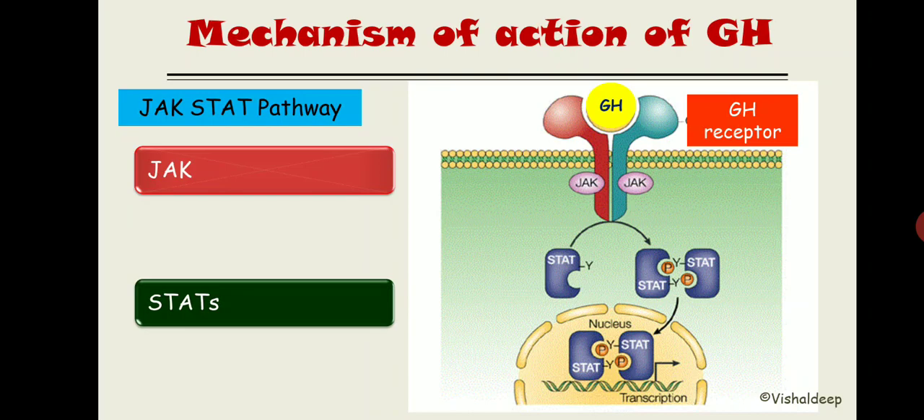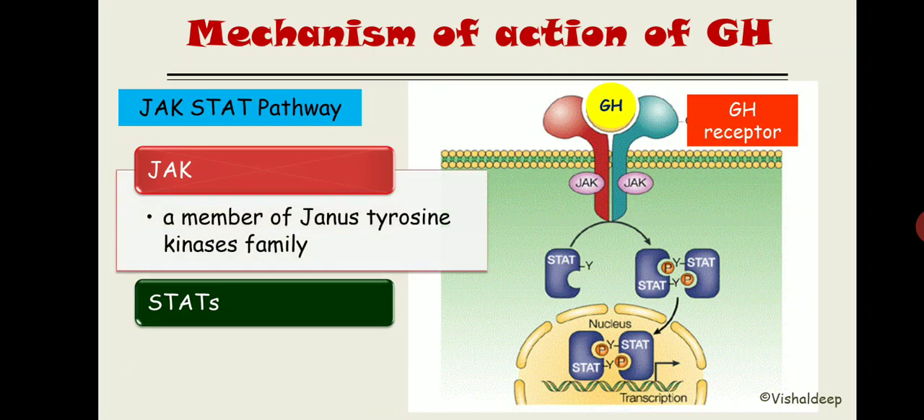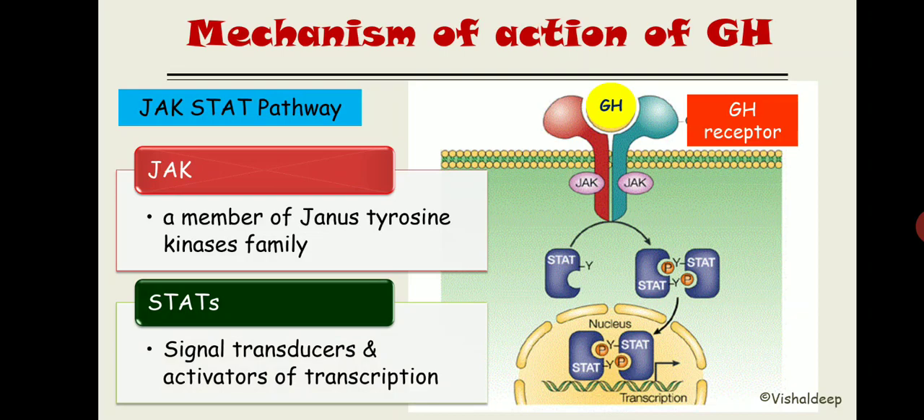That I already told you in our receptor action lecture. JAK means it is a tyrosine kinase, and the STAT means, anyone remember the full form of STAT? It means signal transducer and activator of transcription. Signal transducer and activator of transcription. This is the full form of STAT. Now how will you write it down once this is asked in exam?